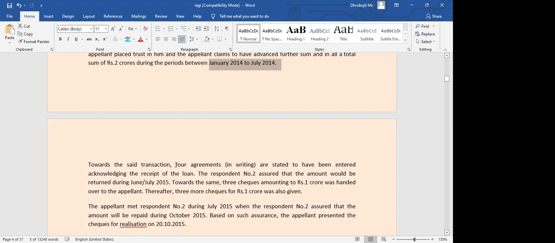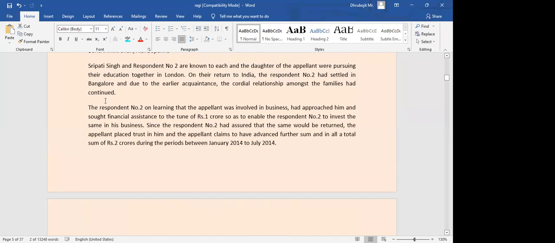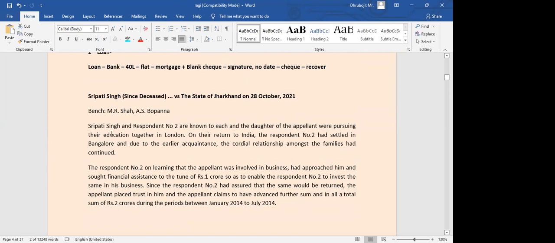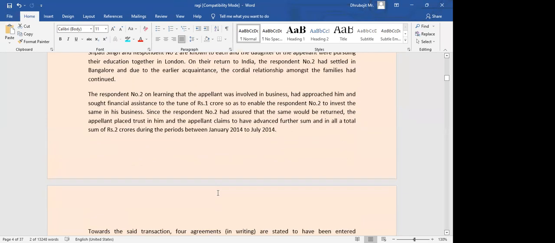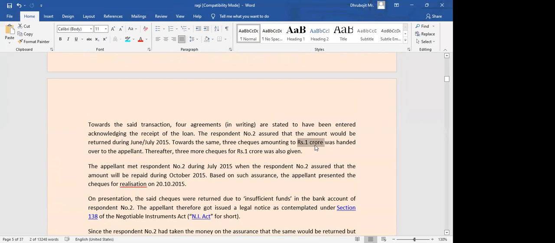For this same transaction, they entered into agreements. Some agreement was there in writing wherein they mention that yes, I have received this loan amount of 2 crores from so and so person. And 3 checks were given. Three checks of different amounts, totaling 1 crore rupees, were given to the appellant, Shripati Singh, because Shripati Singh had given 2 crore rupees. So as a security, 3 checks totaling 1 crore rupees were given.